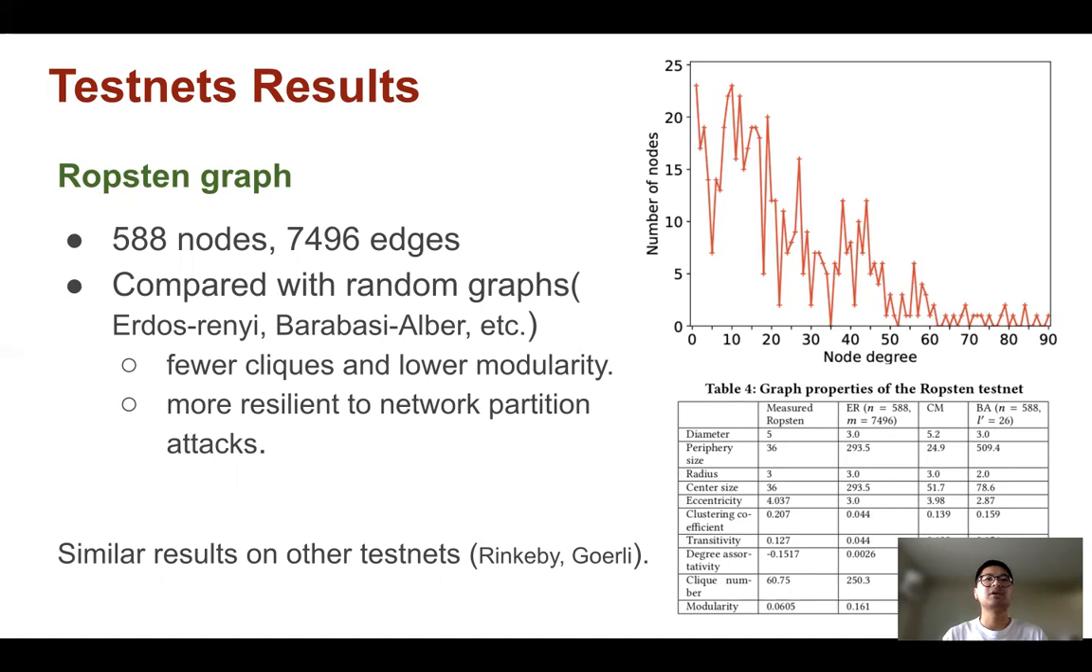and a few nodes have more than 100 neighbors. We also compare the testnet's graph properties with random graphs, and the result shows testnets have a smaller clique and modularity, which implies testnets are more resilient to network partition attacks. We also observed similar results on other testnets, including Rinkeby and Goerli.